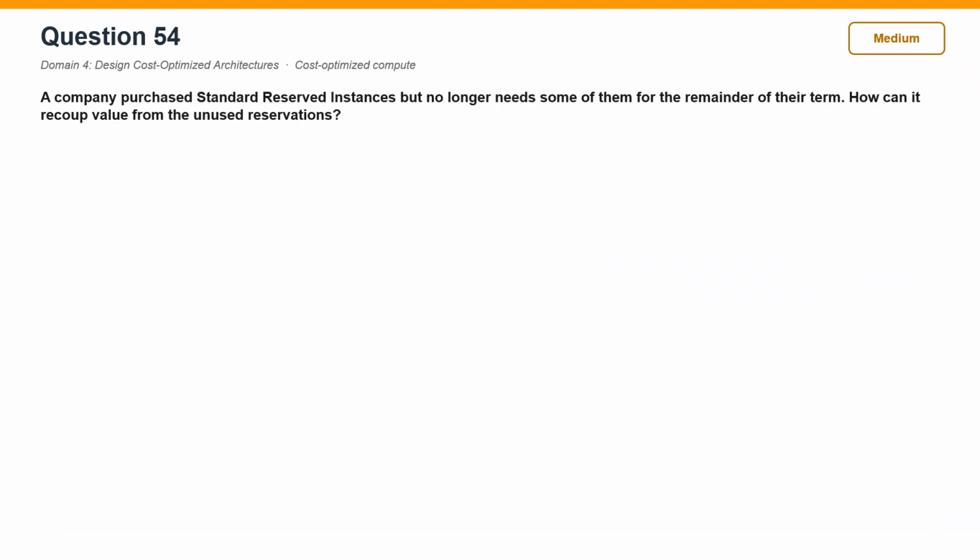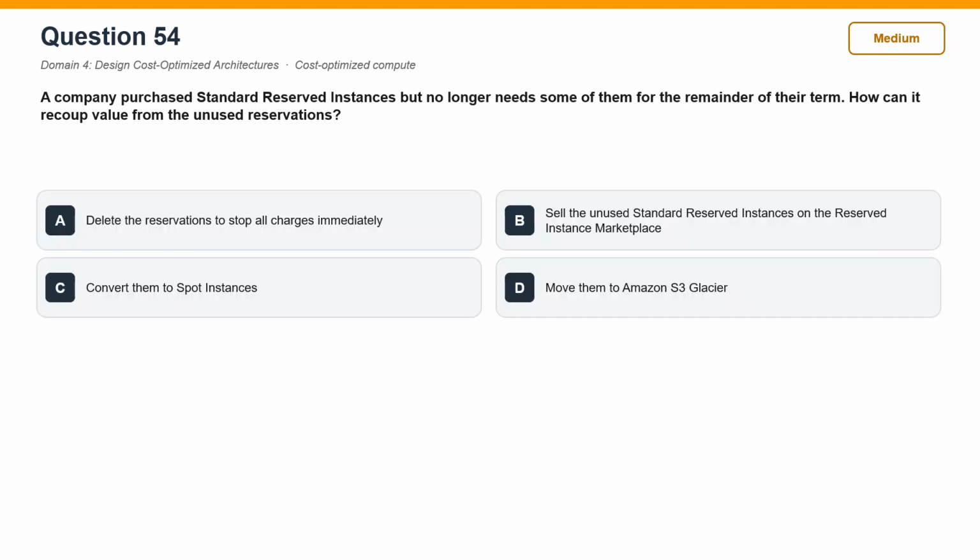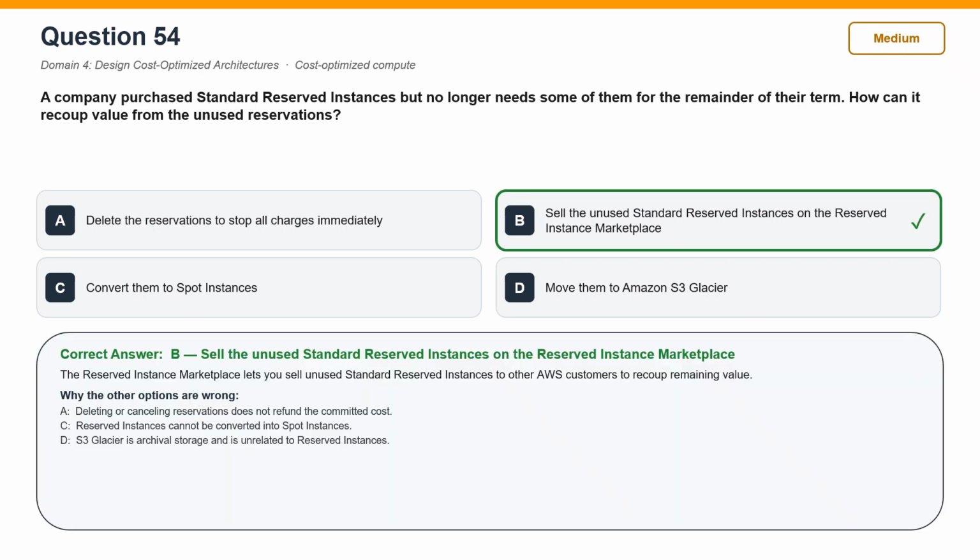Question 54. A company purchased standard reserved instances but no longer needs some of them for the remainder of their term. How can it recoup value from the unused reservations? The correct answer is B. Sell the unused standard reserved instances on the Reserved Instance Marketplace. The Reserved Instance Marketplace lets you sell unused standard reserved instances to other AWS customers to recoup remaining value.